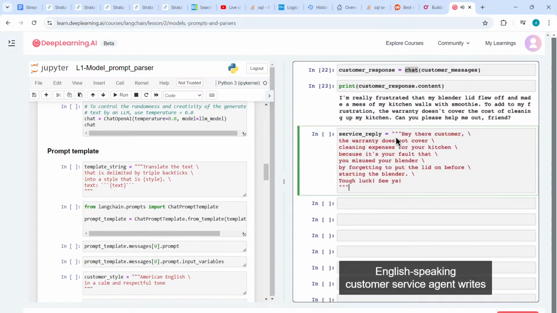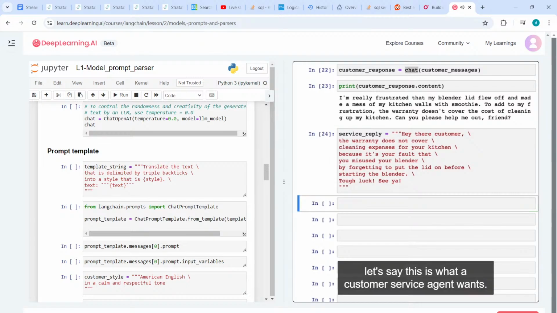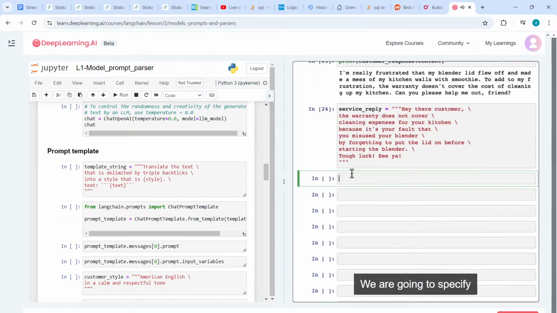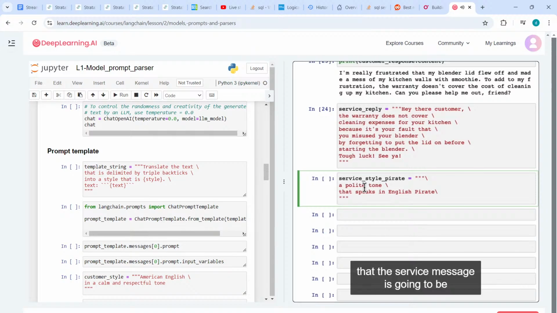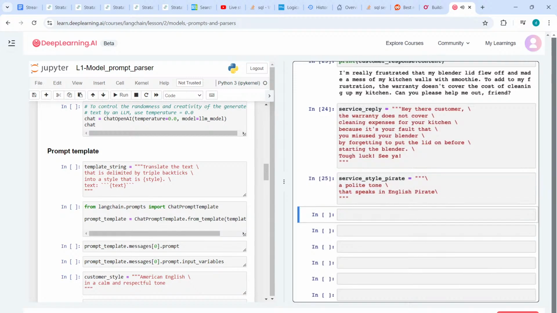So let's say an English-speaking customer service agent writes this. He says, "Hey there, customer, warranty does not cover cleaning expenses for your kitchen because it's your fault that you misused your blender by forgetting to put on the lid. Tough luck, see ya." Not a very polite message, but let's say this is what a customer service agent wants. We are going to specify that the service message is going to be translated to this pirate style. So we want it to be in a polite tone that speaks in English pirate.